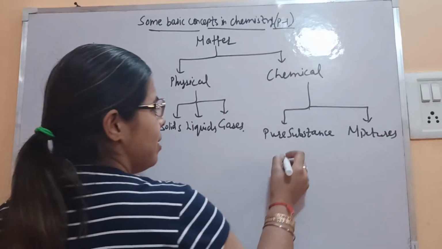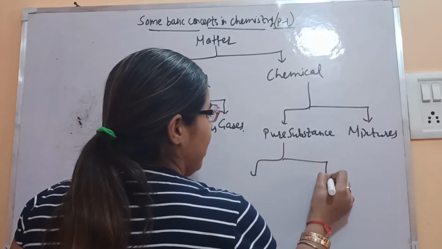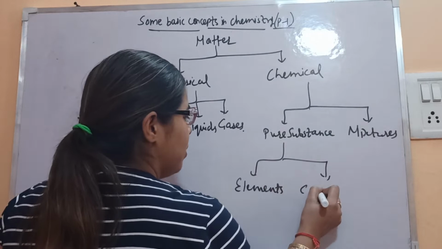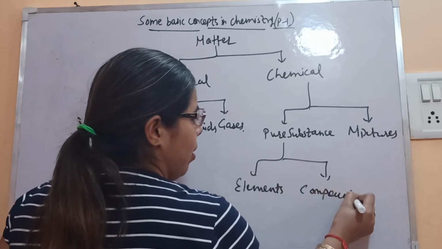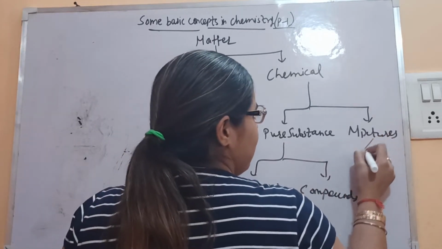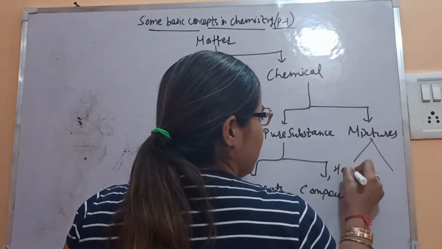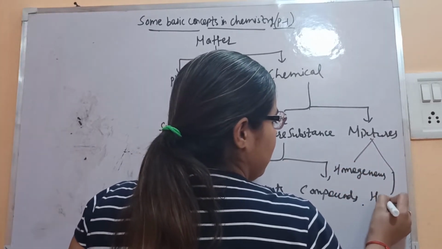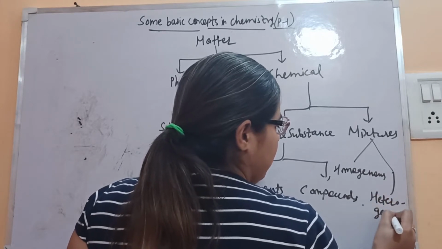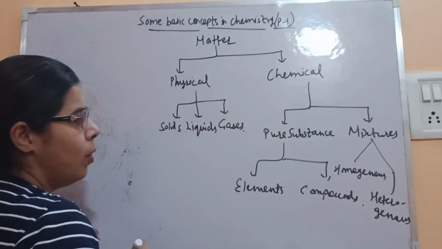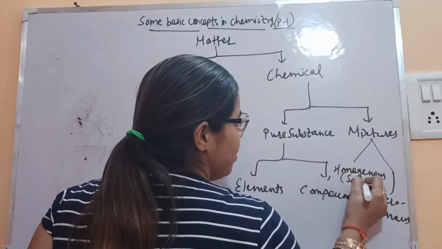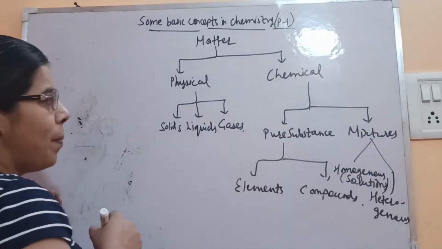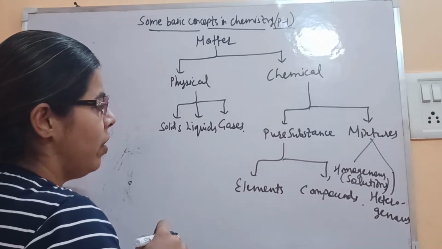Pure substances are again of two types, elements and compounds. Mixtures are again of two types, homogeneous and heterogeneous. Homogeneous mixtures are solutions. So we'll talk about solutions also, and its chemical properties, and all about the concentration of it.